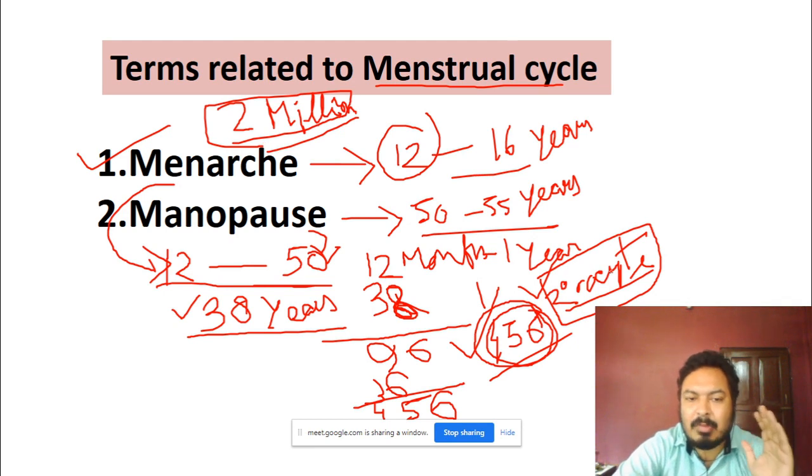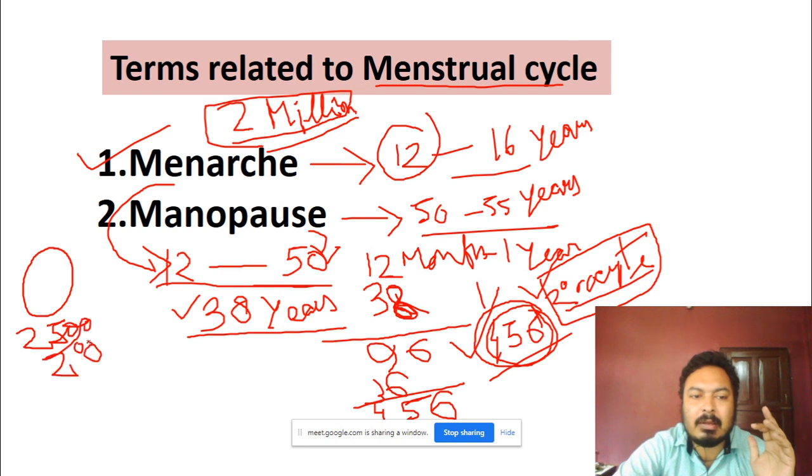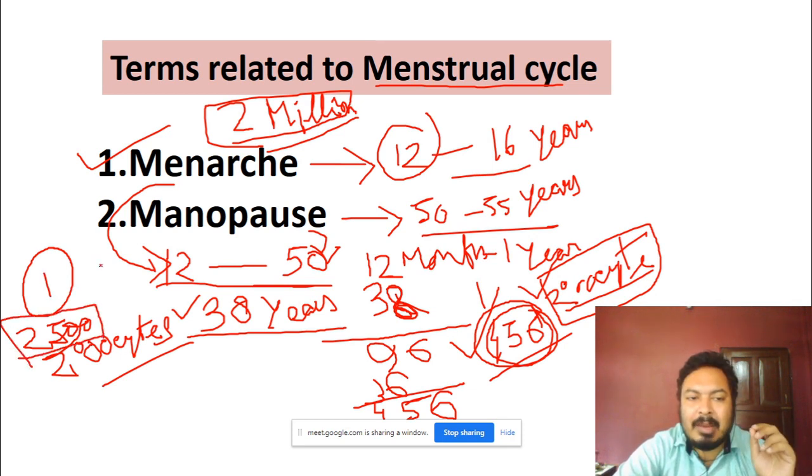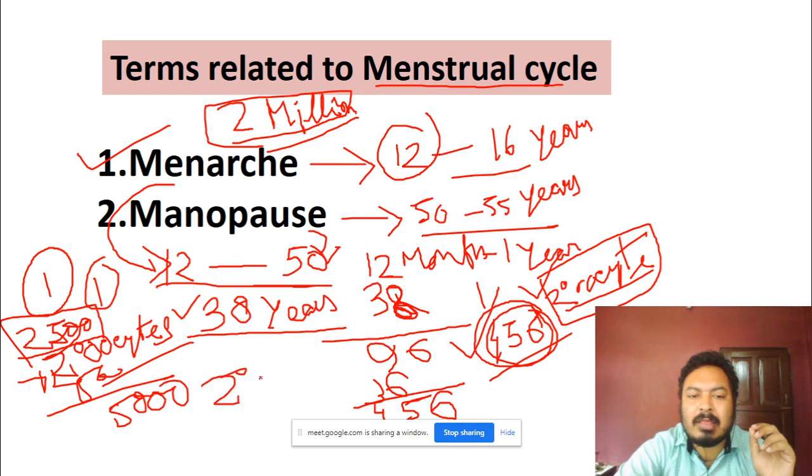Basically, just remember, in one ovary there are 2,500 fully developed secondary oocytes. A female has 2 ovaries, and in the other ovary there are another 2,500. That means 2,500 plus 2,500, a total of 5,000 secondary oocytes.